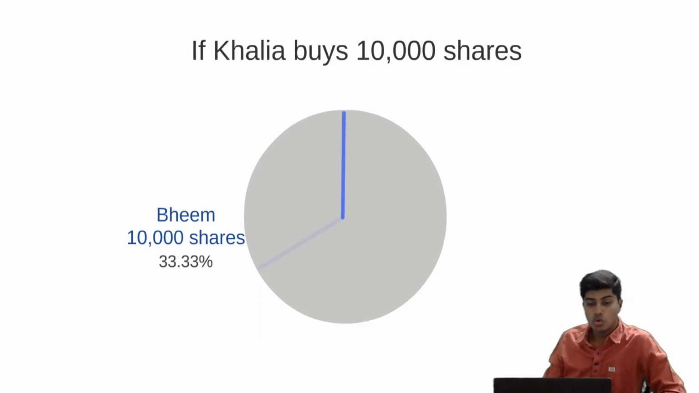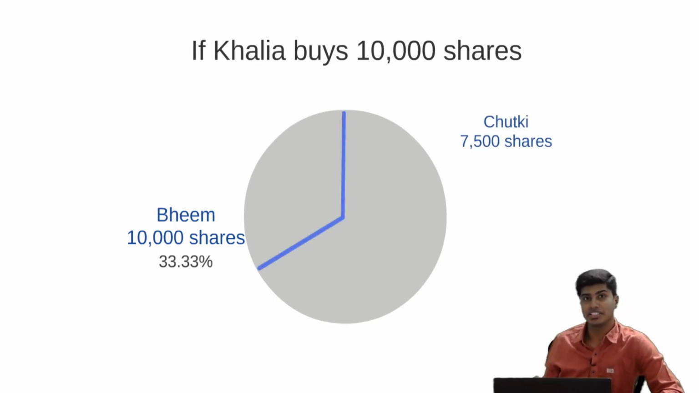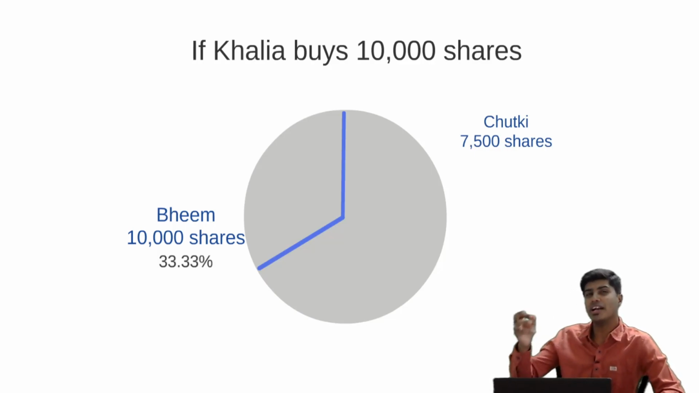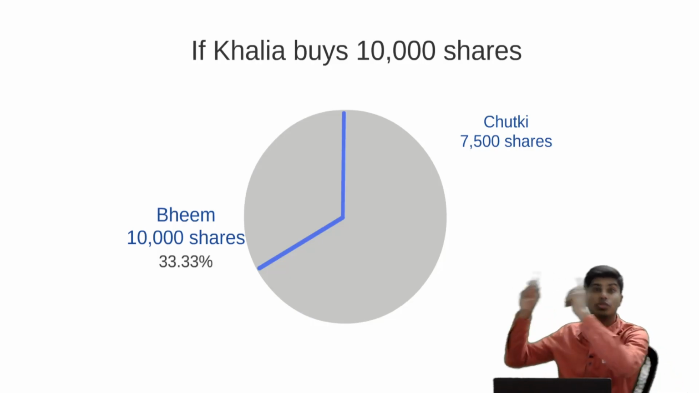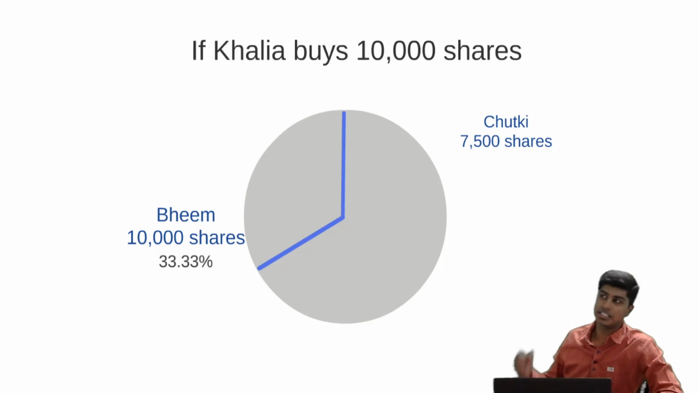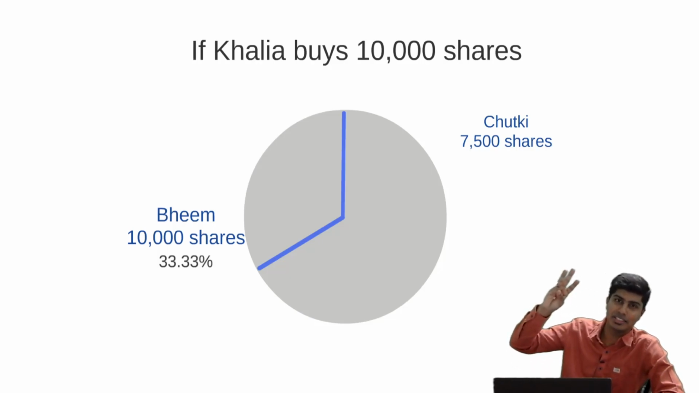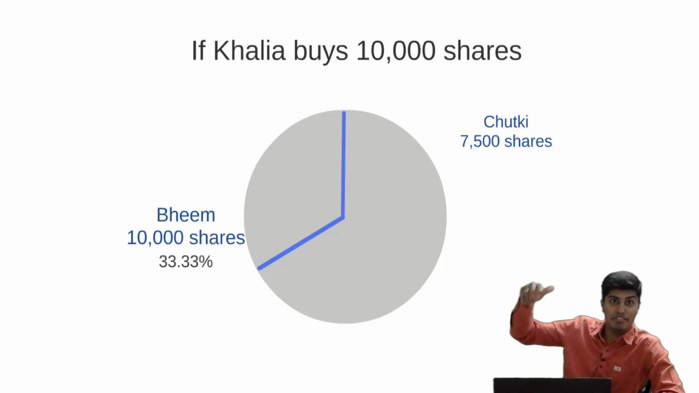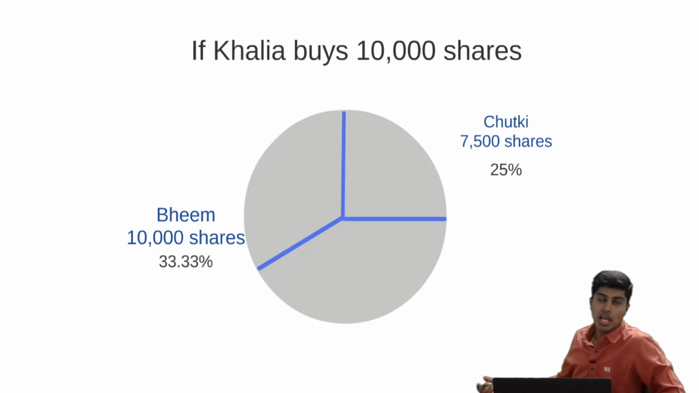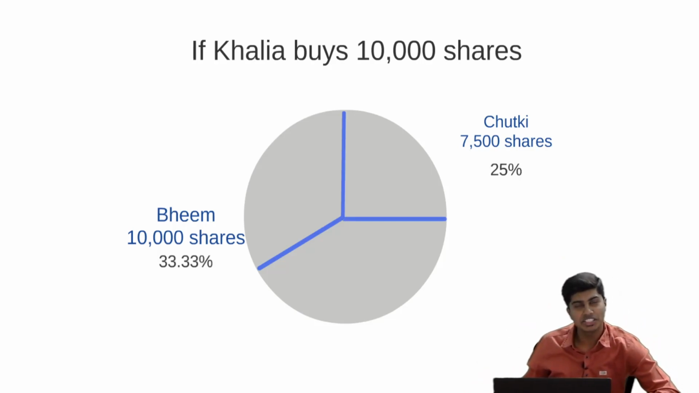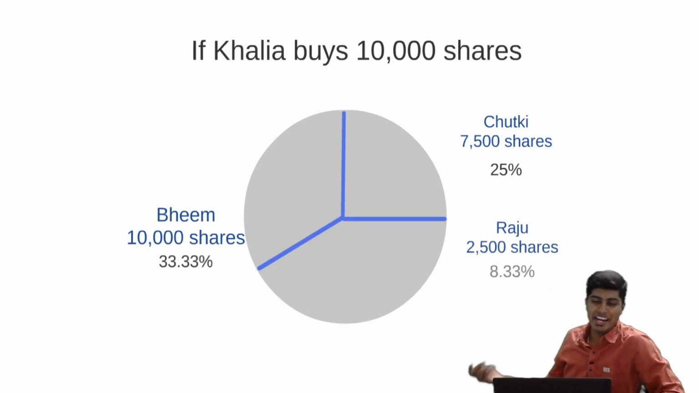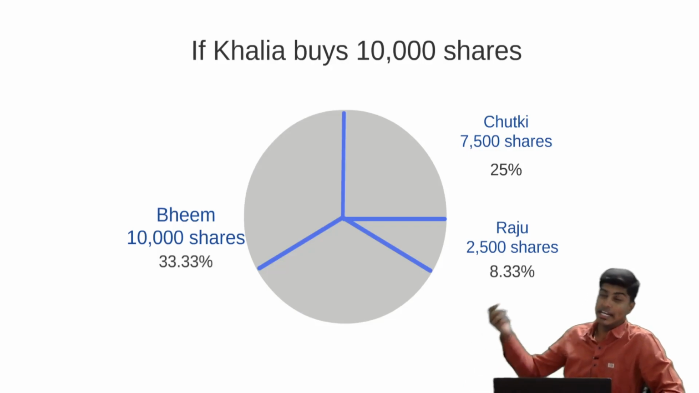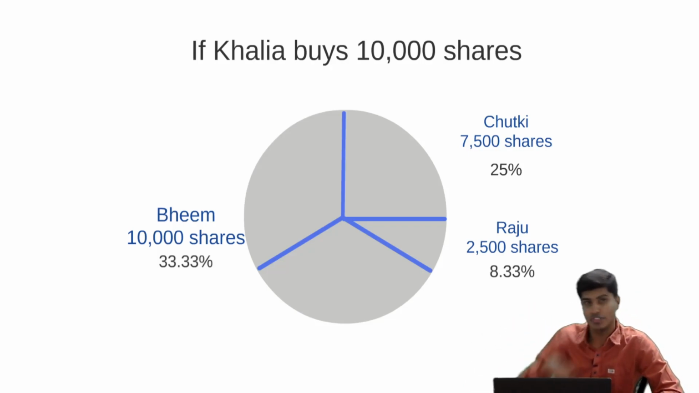And Chutki, who held 7,500 shares, had 37.5% stake in the company. But that 7,500 is no longer out of 20,000. That 7,500 is out of 30,000 shares now, which has reduced their percentage of holding from 37.5% to 25%. And Raju, who held 12.5% stake in the company, will now have only 8.33% stake because it is 2,500 shares out of 30,000.